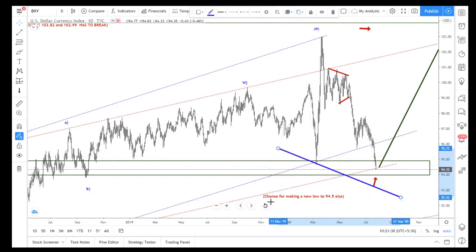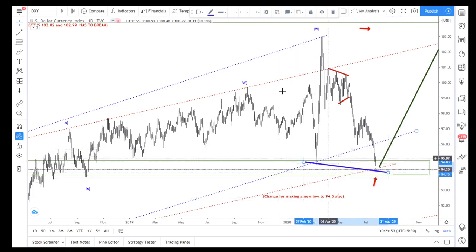That is why I have already shown that chance for making a new low to 94.5. The previous low was 94.62, yeah, that is 94.62. So it has to break that. That is why I have mentioned that it has chances for making a new low. So now what I'm expecting here is an expanded triangle. It has already come in the GBP USD.